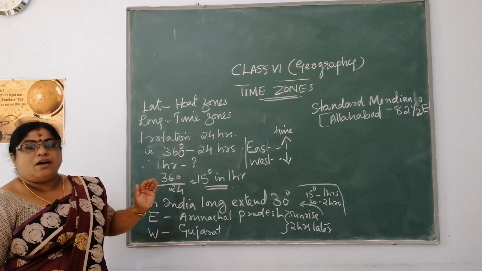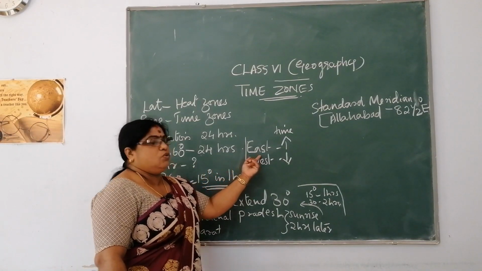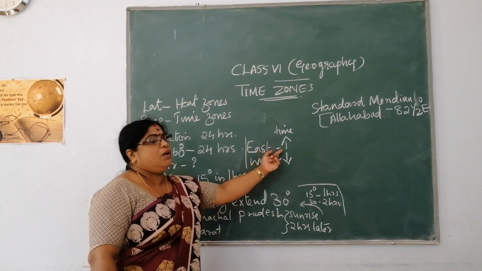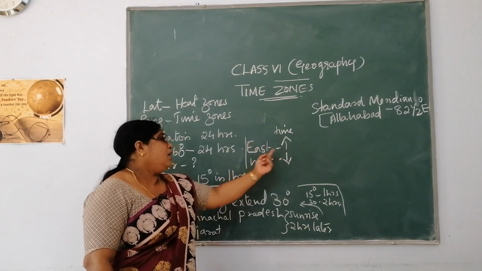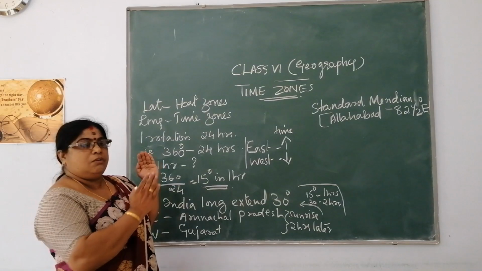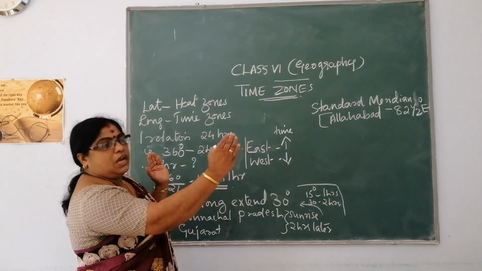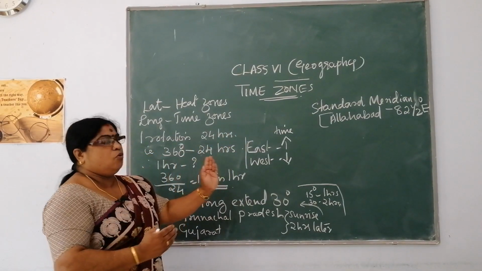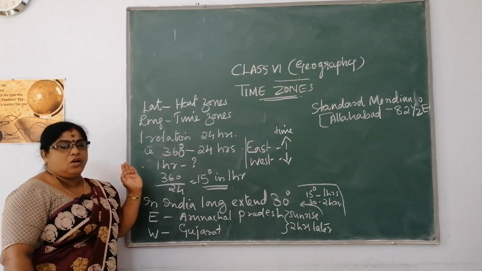And one more thing you have to keep in mind: moving to the east, time goes on increasing, and moving to the west, time goes on decreasing.